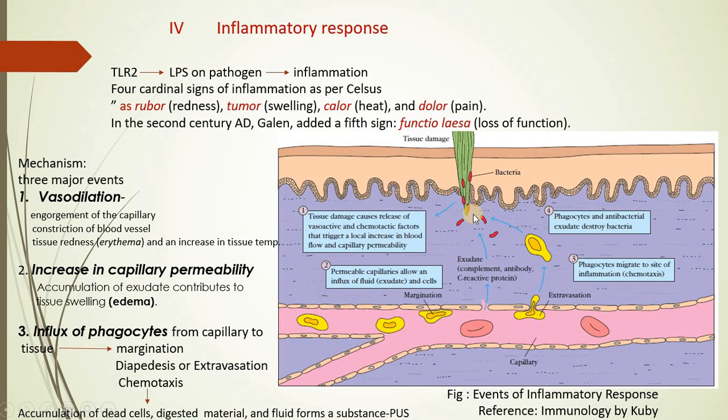This migration leads to killing of the pathogens which have made their entry through the bite, and as a result there will be dead remains of the pathogens, and these dead remains along with the digested material or the fluid seen in the vicinity lead to formation of pus.